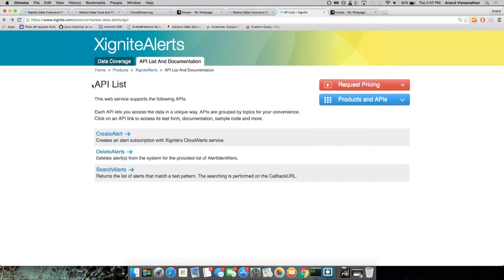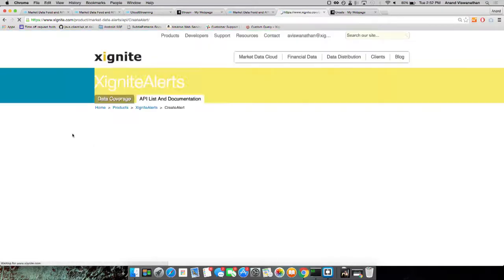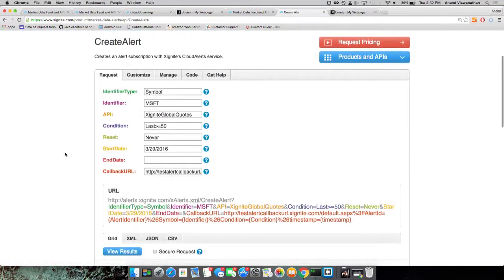So just a quick demo. Before that, if you go to our product page for Xignite Alerts, you can see that we have three operations. We have the create, the delete, and the search. We're interested in creating alerts, so let's go in here. And as you can see, you can customize this alert quite a bit. You can create alerts based on identifiers of pretty much any kind.